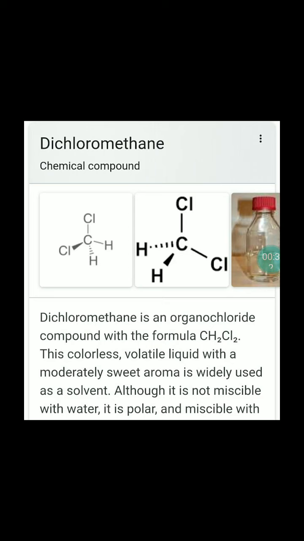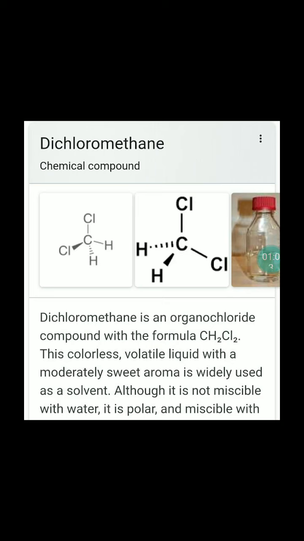The properties of this compound, and uses and side effects. It is a colorless volatile liquid with a moderately sweet aroma. Aroma means pleasant smell. Okay, it is used as a solvent and used as a propellant in aerosol. Propel means to start to propel or propelling. So it is used as a propellant in aerosol.